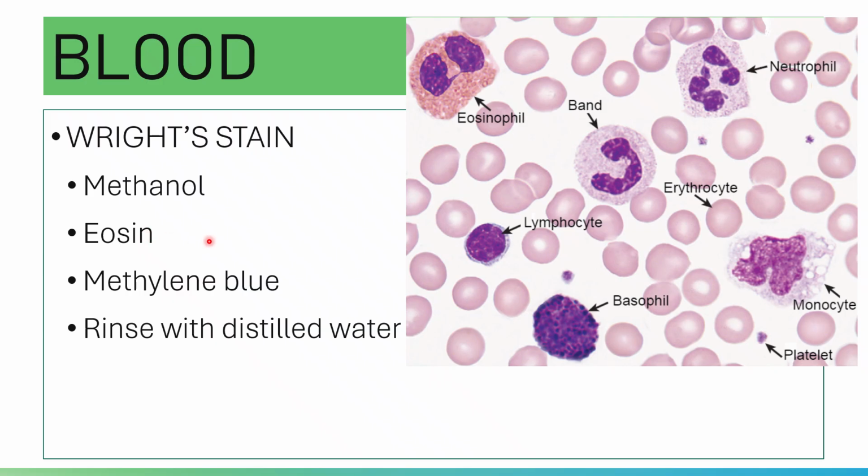The acid dye has an affinity to the basic components, and the basic dye has an affinity to the acidic components of the cell. Your eosin stains the cytoplasm, and your methylene blue stains the nuclei.